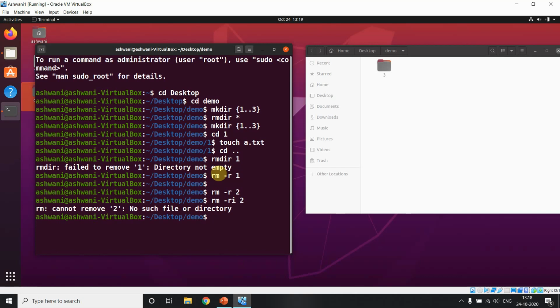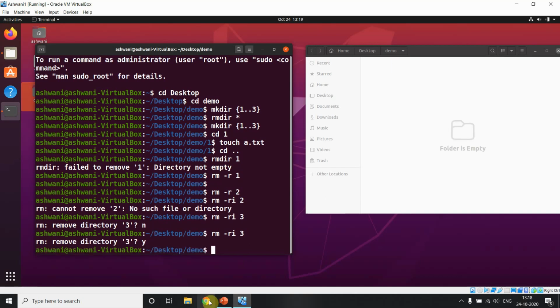What is it, cannot remove, no such file or directory. Okay, yes, we have 3 not 2. Look, it is asking, rm remove directory, do you want to delete or not. If I say no, it will not delete. If I say yes, it will delete.